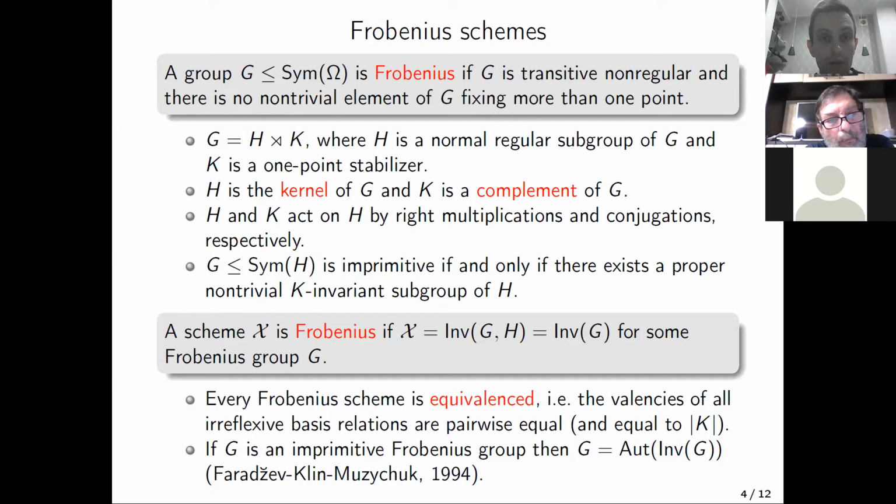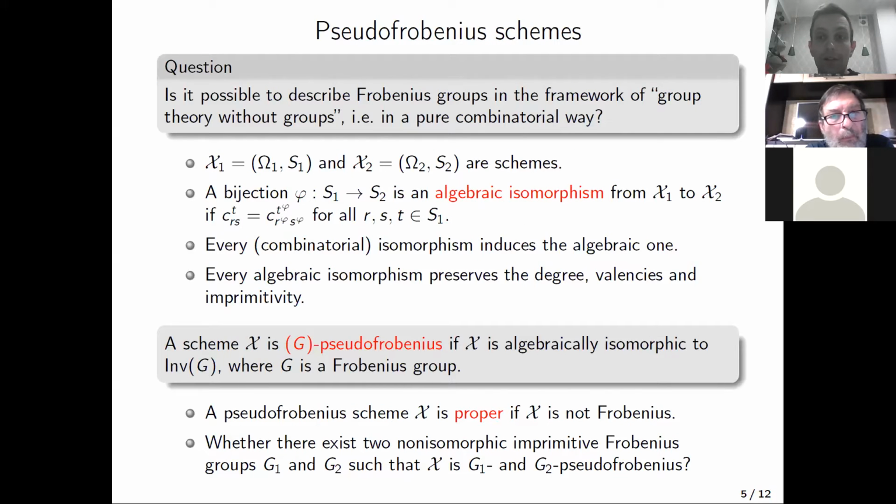So now let us forget about groups, because our goal is to define an analog of a Frobenius group in a purely combinatorial way. And the main question in which we are interested during this talk can be formulated as follows. Is it possible to describe Frobenius groups in the framework of scheme theory without groups, in a purely combinatorial way? Let's try to do this.